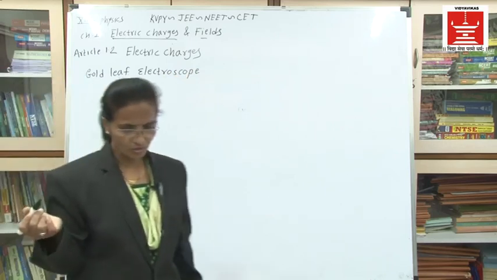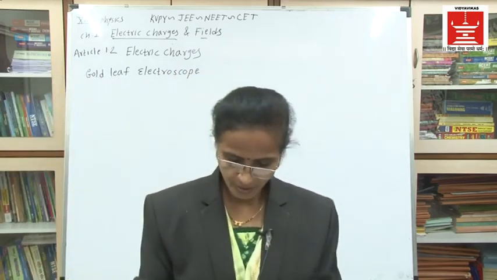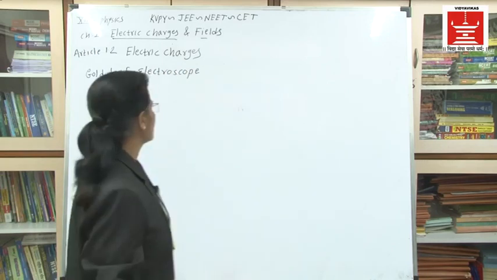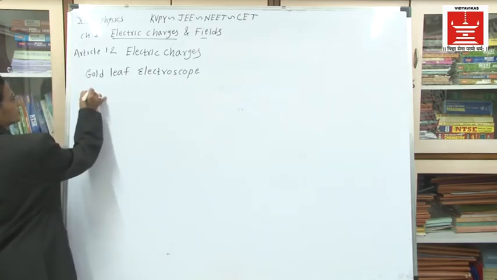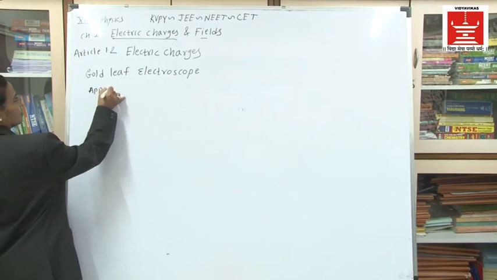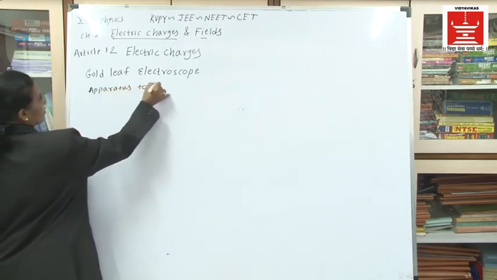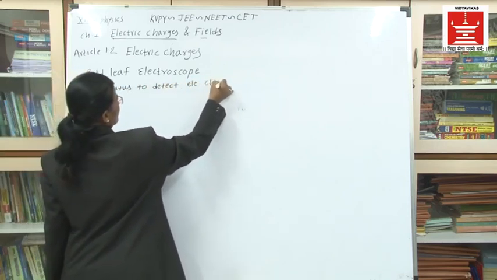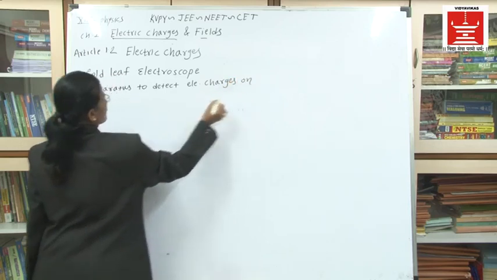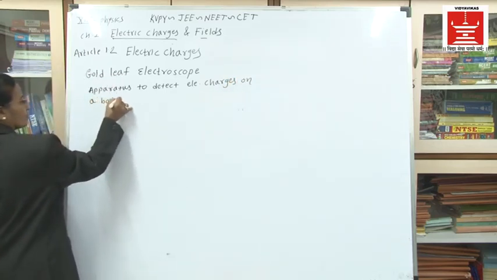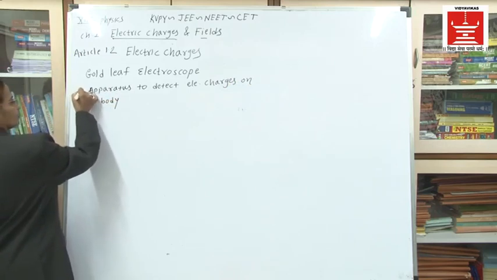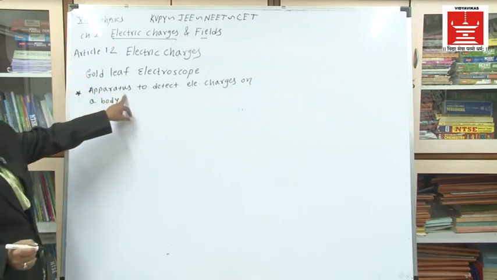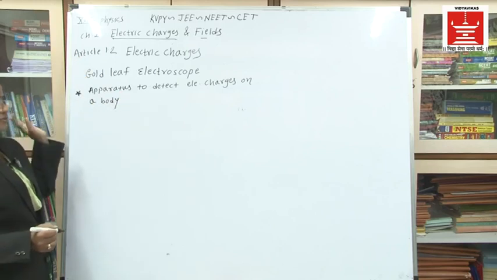Gold leaf electroscope: a simple apparatus or device to detect electric charges on a body. What is a gold leaf electroscope? It is the apparatus to detect electric charges on a body.